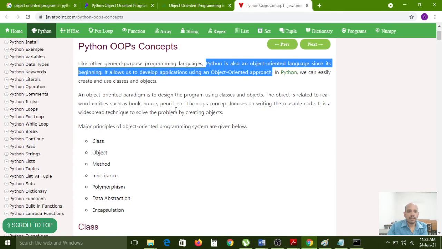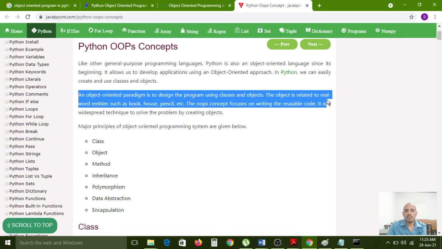An object-oriented paradigm to design the program using classes and objects. The object is related to real-world entities such as book, house, pencil, etc. OOPS concepts are about writing reusable code, and it is a widespread technique to solve a problem by creating objects.